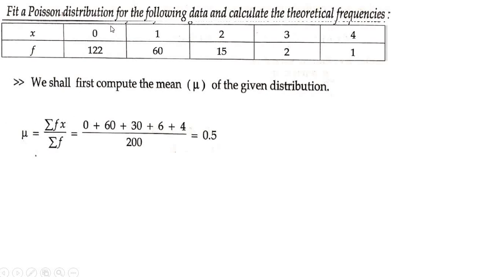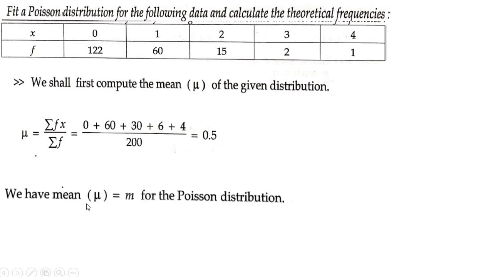What is f into x? 0 into 122 is 0, plus 1 into 60 is 60, plus 2 into 15 is 30, plus 3 into 2 is 6, plus 4 into 1 is 4. So it is 0 plus 60 plus 30 plus 6 plus 4, that is summation fx. Next, summation f is adding all these frequency values: 112 plus 60 plus 15 plus 2 plus 1, which sums up to 200. Dividing, that gives the value of the mean. Therefore, mean mu is equal to 0.5.